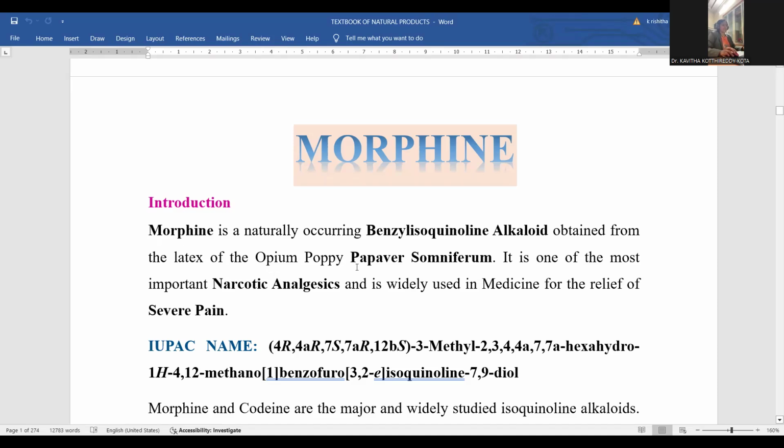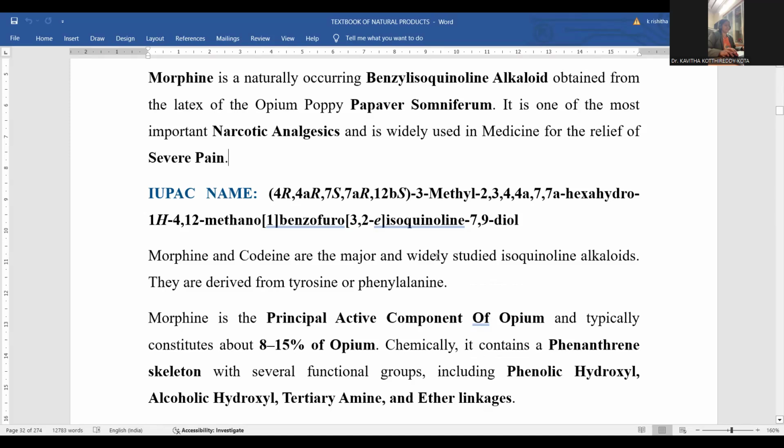The plant's scientific name is Papaver somniferum. It is one of the most important narcotic analgesics. Narcotic analgesic is nothing but having the addiction property if continuously consumed, and it is widely used in medicine for the relief of severe pains. That's the reason why we can say it is the analgesic agent. Analgesic is the terminology used to relieve pain. So that is the reason why in the medicinal field it plays a crucial role. Morphine is extracted from the opium poppy called Papaver somniferum, right?